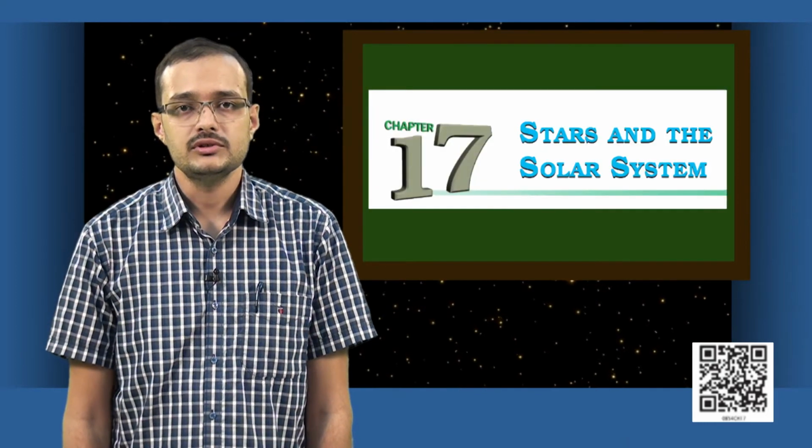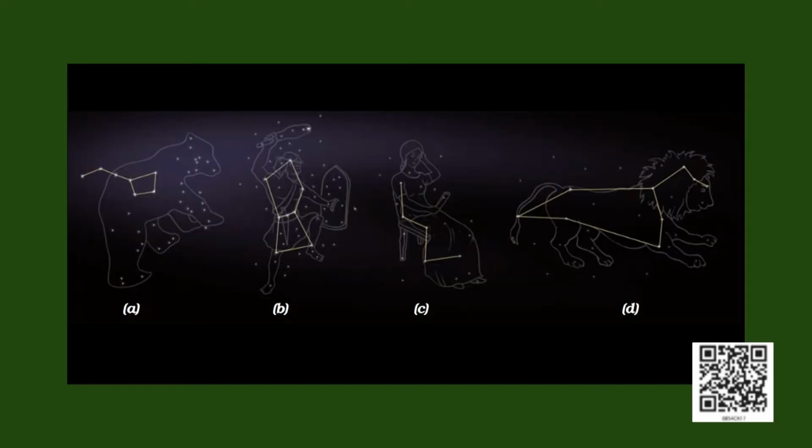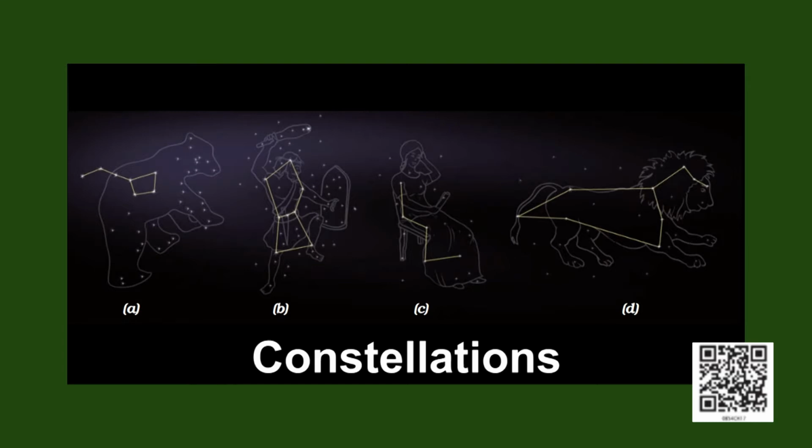What else did you observe about these stars? Let us look at these images to help you observe these things. Do you see that stars form some sort of a pattern here? These patterns are called constellations. Constellations are groups of stars that have recognizable shapes. These are actually the natural formations which we were discussing while studying celestial objects.